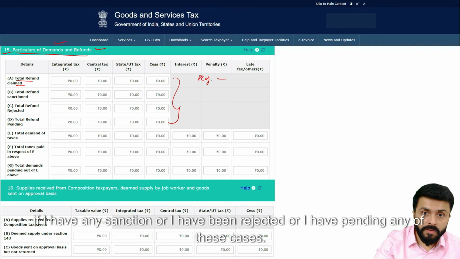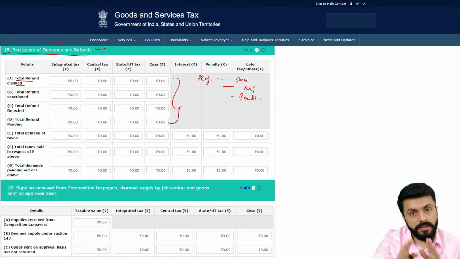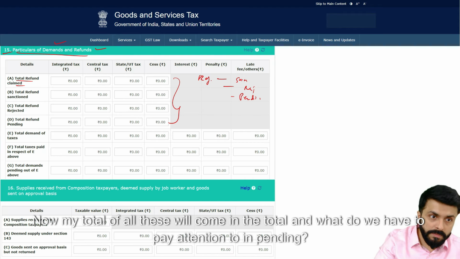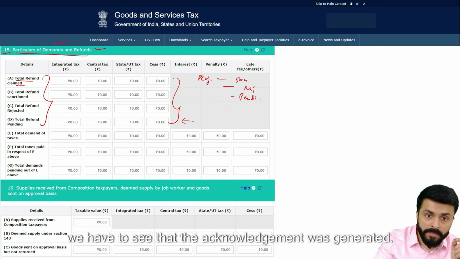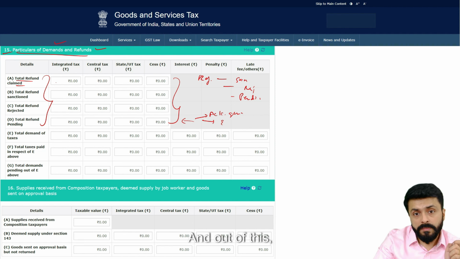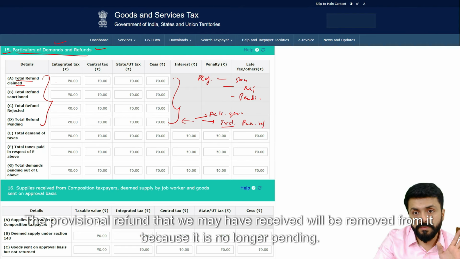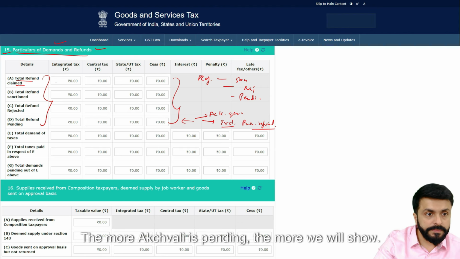Now out of the refund, if I have any sanction or I have been rejected or I have pending any of these cases, the total was as much as I applied. Now my total of all these will come in the total, and what do we have to pay attention to in pending? In the pending, we have to see that the acknowledgement was generated. And out of this, we will exclude those who have received a provisional refund. The provisional refund that we may have received will be removed from it because it is no longer pending. The more actually is pending, the more we will show.